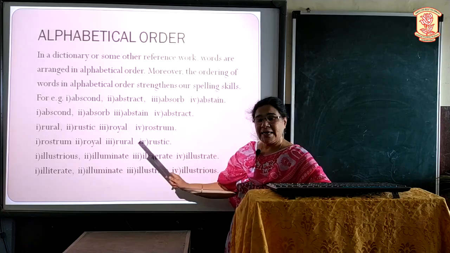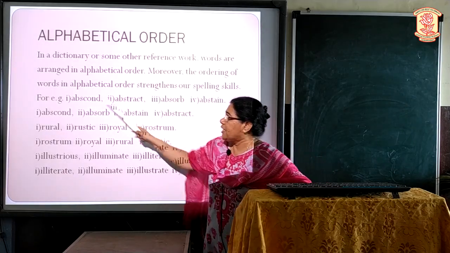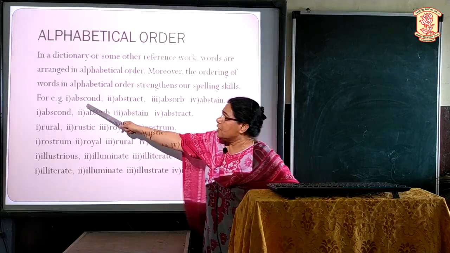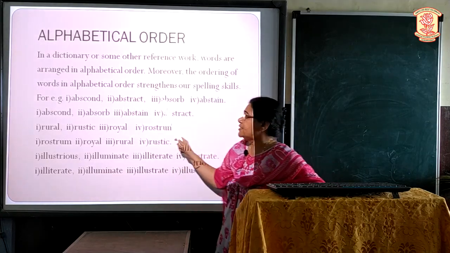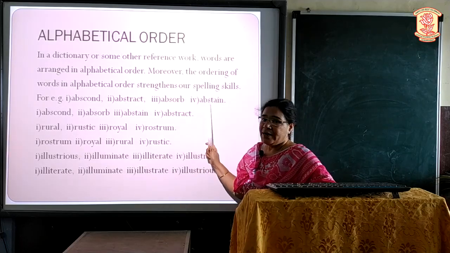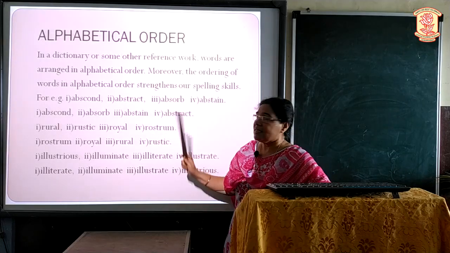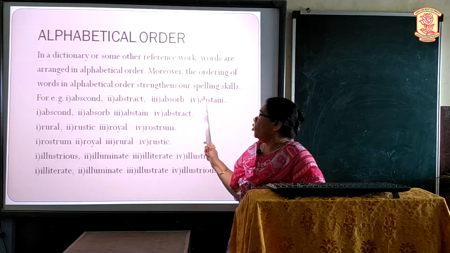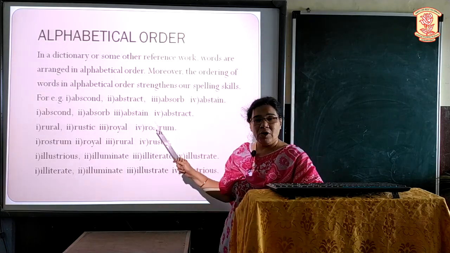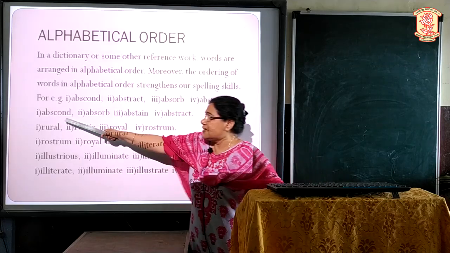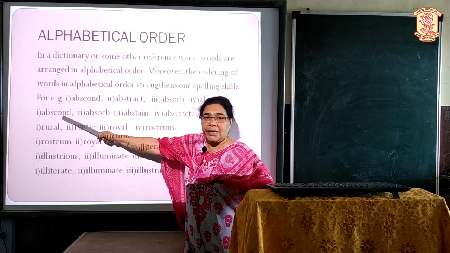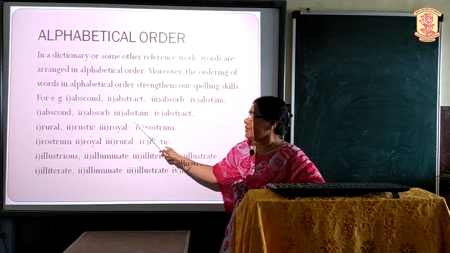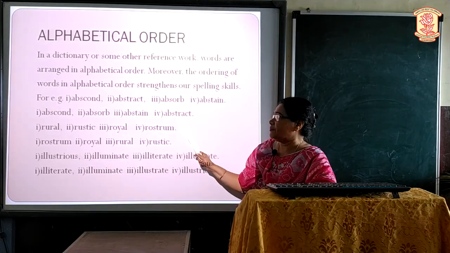The second alphabet is also the same, B. Now see the third alphabet. Third alphabet is also S. Now first 3 alphabets are the same. Take the fourth alphabet. Here it is C, T, O, T. Now among these 4 alphabets, what comes first? C. So abscond will come first. Abscond. Then comes O. Absorb, then absent, and then abstract.